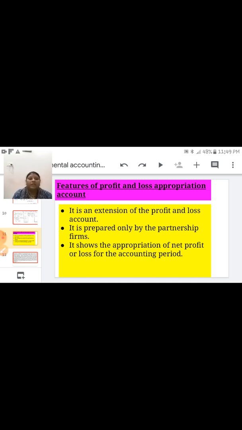Next, it is prepared only by a partnership firm. The P&L appropriation account is prepared only in a partnership firm, not in a sole proprietorship. Third, it shows the appropriation of net profit or loss for the accounting period. Appropriation means division of profit.